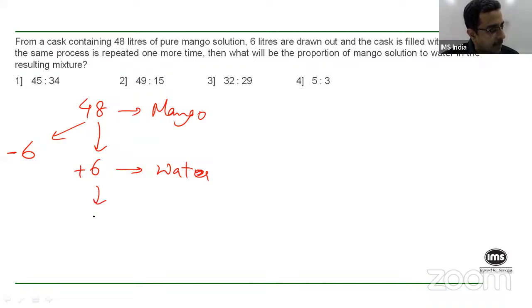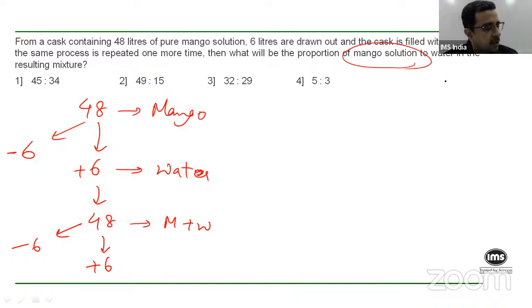Which means again, of course, you come back to 48 liters, but now this 48 liters does not contain only mango. This contains mango plus water. From this, again, you're removing 6 liters and you're adding 6 liters. The question is, what will be the proportion of mango solution to water in the resulting mixture? Now, I'm sure all of you are familiar with what is called the wine left formula.